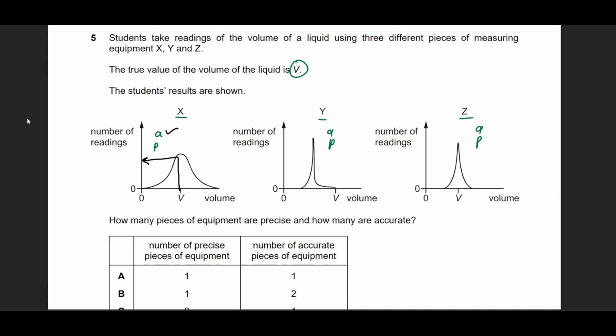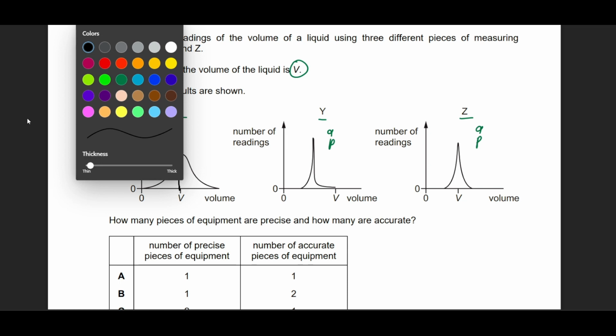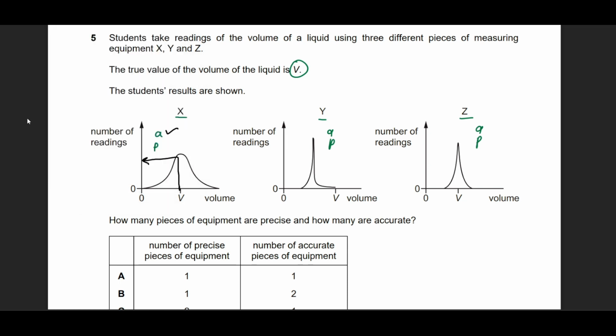Similarly, if we move to precision, precision means that it should be repeatable. The experiment should be repeatable. Now, when we say repeatable, it means that no matter how many times I repeat the experiment, my value should be the same. Now, if you look at the graph in this regard, the graph should have a very sharp peak at the accurate value, or somewhere else, for example. It does not matter if it was accurate or not. It should be a sharp value. It should be a sharp graph.